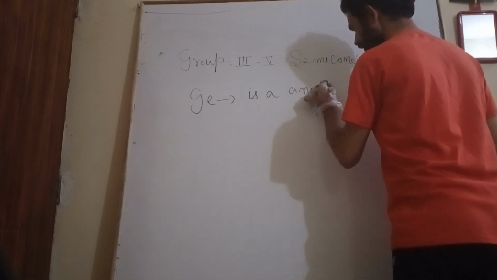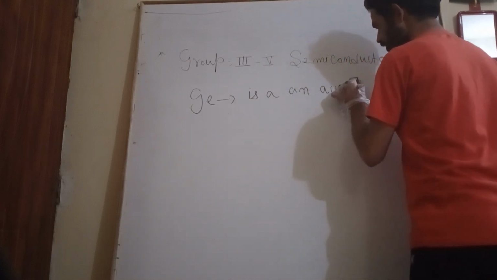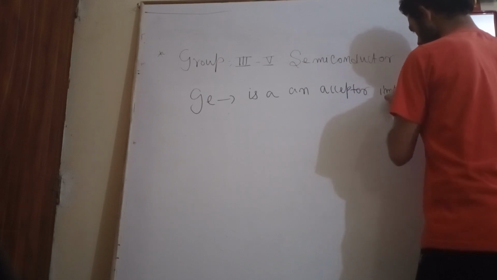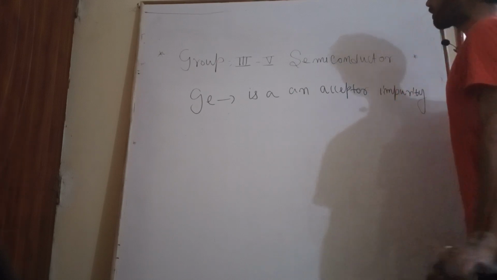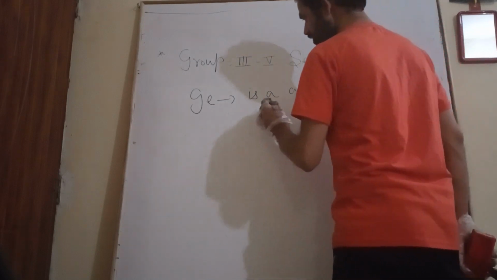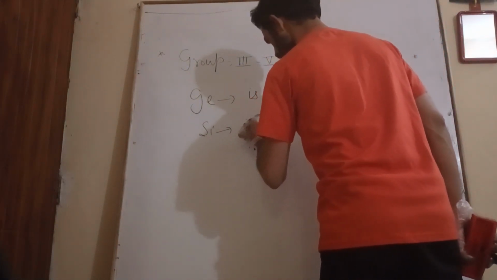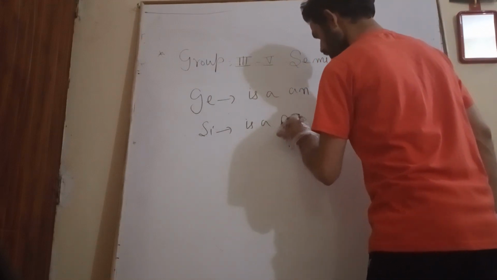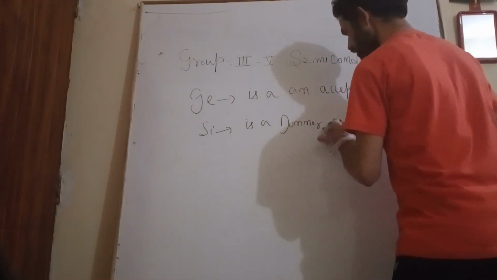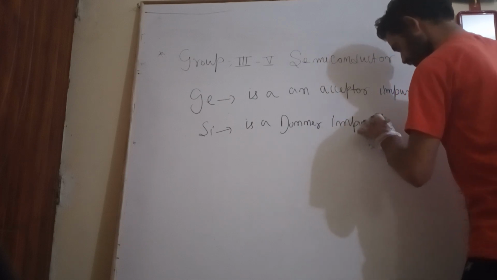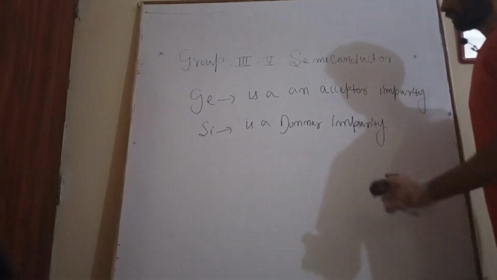Germanium is an acceptor impurity, and silicon is a donor impurity.